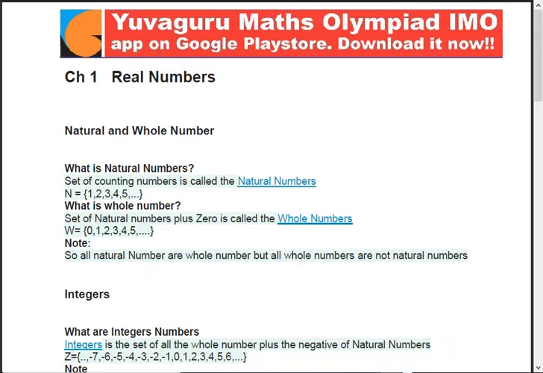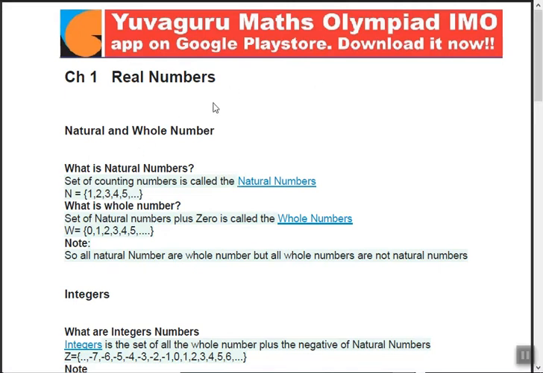Okay, let's move on. Real numbers. We'll be focusing only on theory over here. Real numbers. Now what are real numbers? Basically there are two types of numbers. I have covered this in my earlier lectures also, as well as in these problems also. Real and imaginary. Now the real are again distributed into many types: rational and irrational.